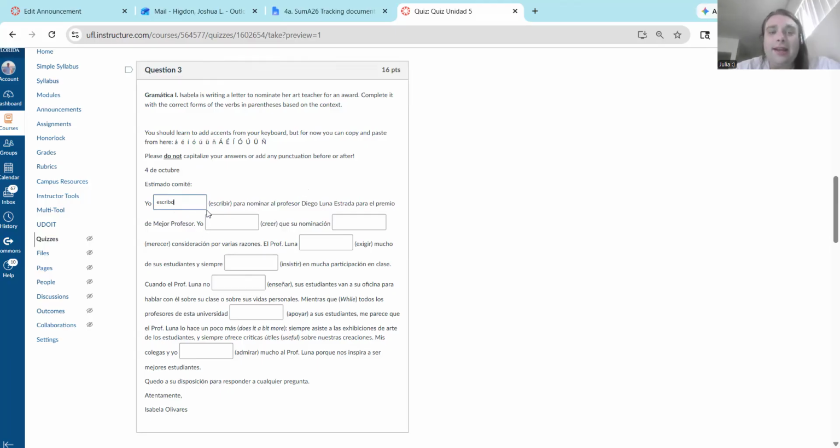Then let's move on to the second one. Yo creer. Similar process. We want the stem cre, and then just like before, we're going to add an o. Yo creo que. And every time we see a word like que, a connector word, a conjunction, that tells us that the subject might, not definitely, but it may change. So whenever we see words like que, we need to be on the lookout for a possible subject change.